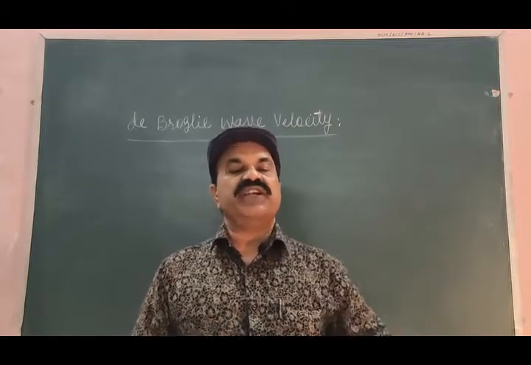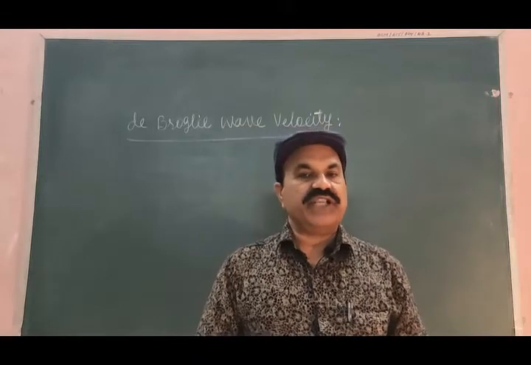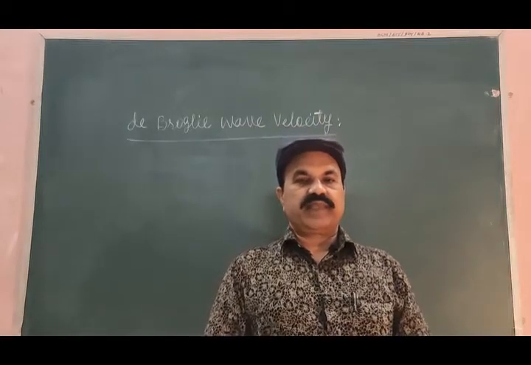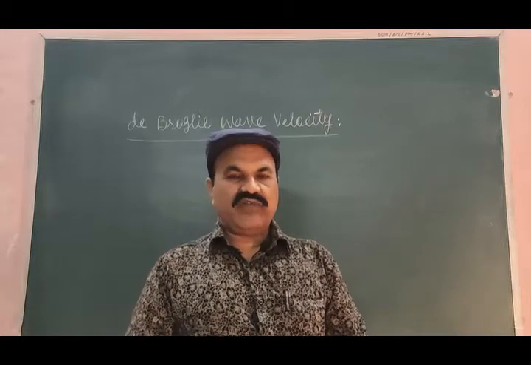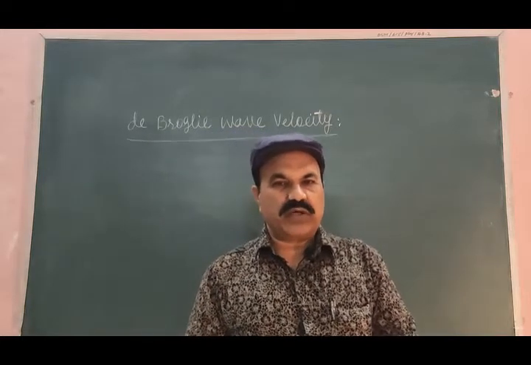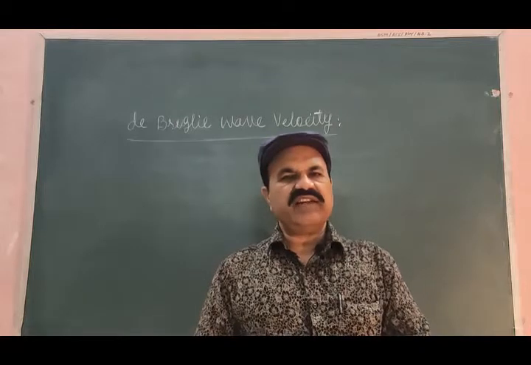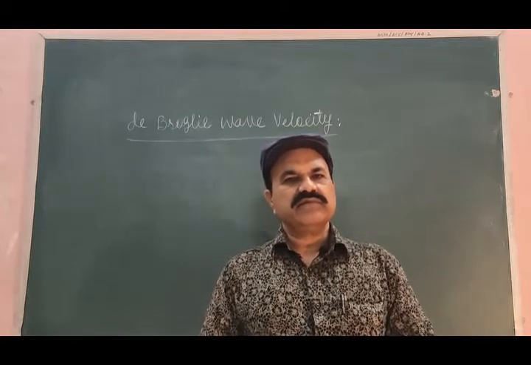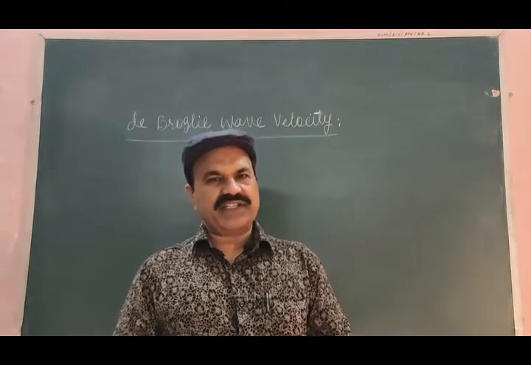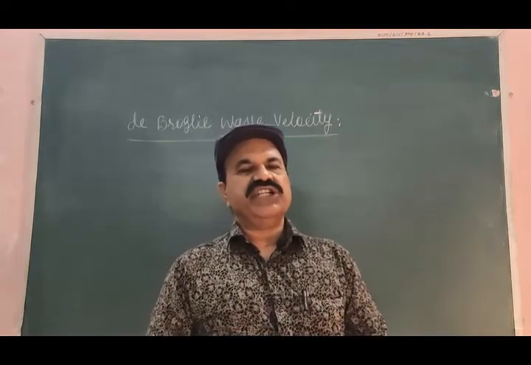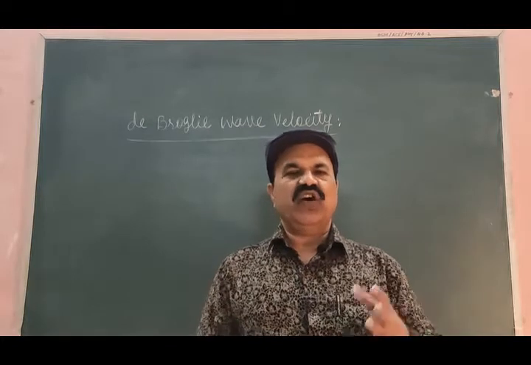We know how to write the expression for the velocity of a wave. What is the formula for the velocity of a wave? The velocity of a wave is always the product of its frequency and wavelength.